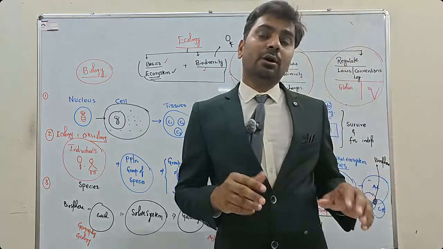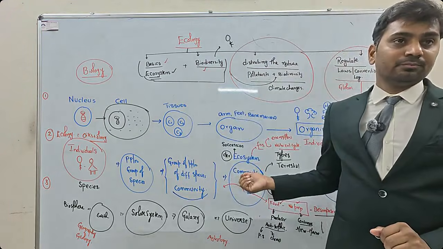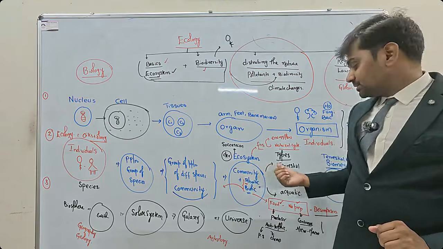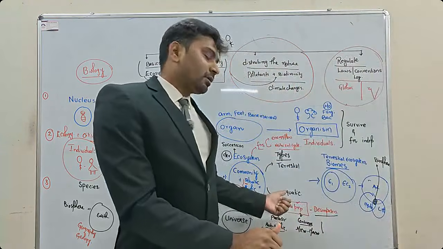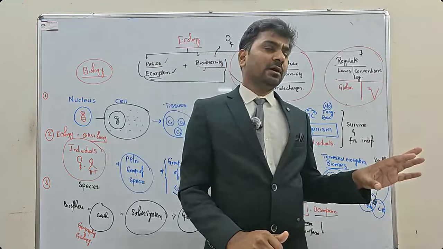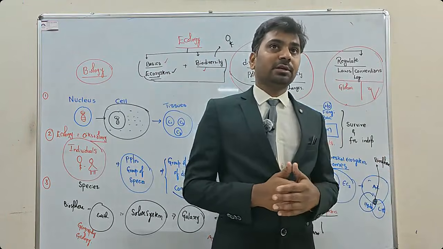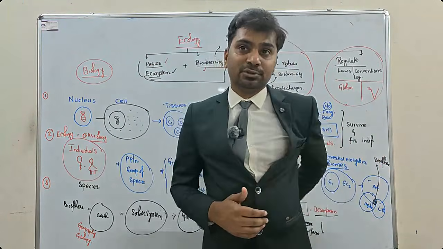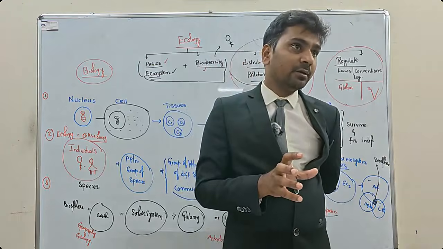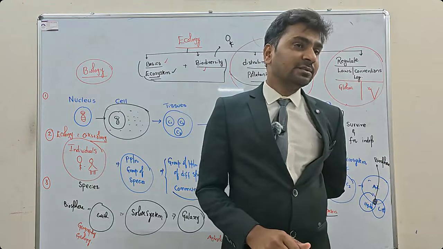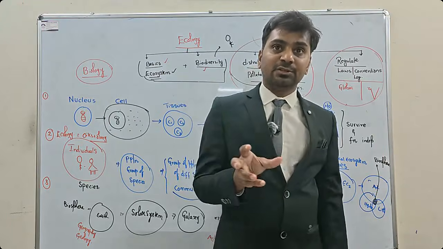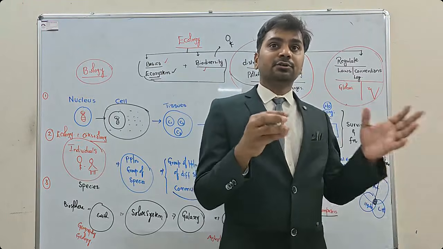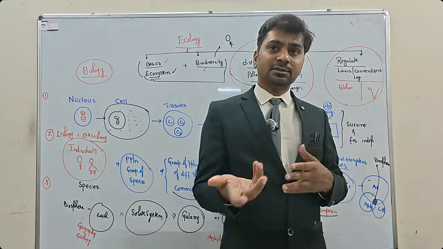Ecosystems will be doing, or types of ecosystems, such as terrestrial ecosystems, and this one is aquatic ecosystems. Terrestrial, aquatic, we need to go a little into depth. Terrestrial ecosystems means grassland ecosystems. What are the species present there? In 6th class or 7th class NCERT we have studied this. Desert ecosystems. What are the species which are present there? How they adjust with the changing climate. These things. This is called adaptations.